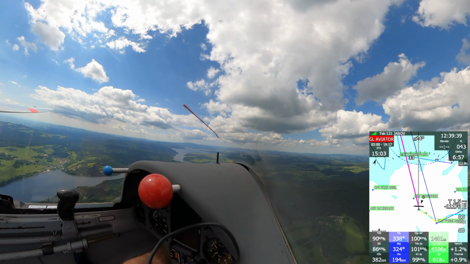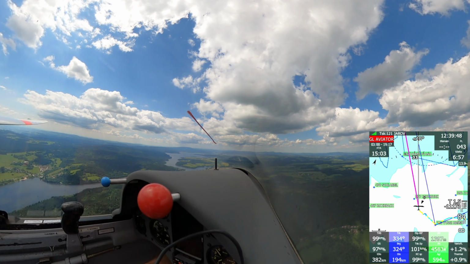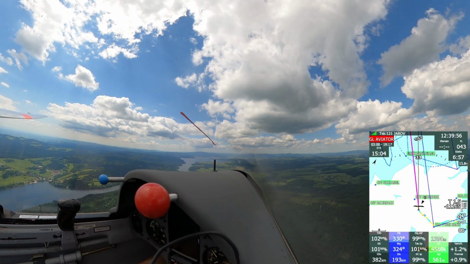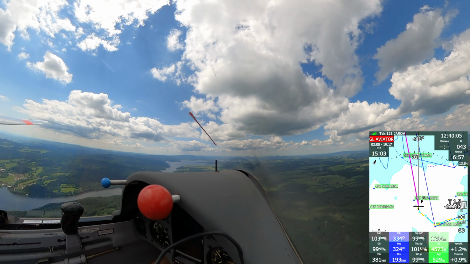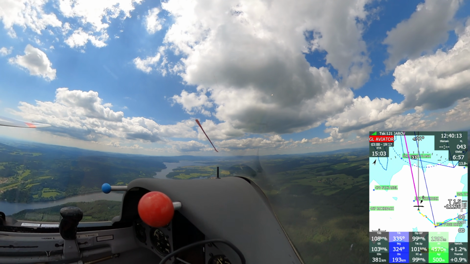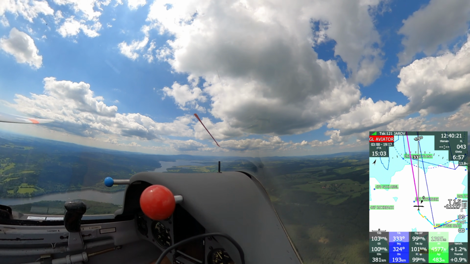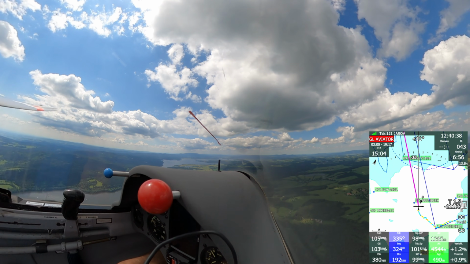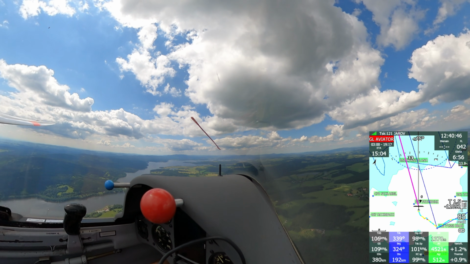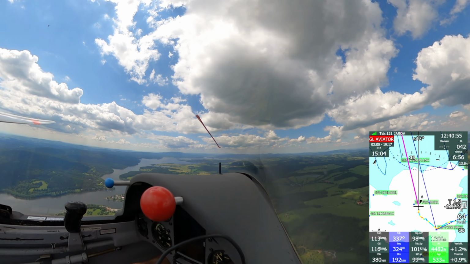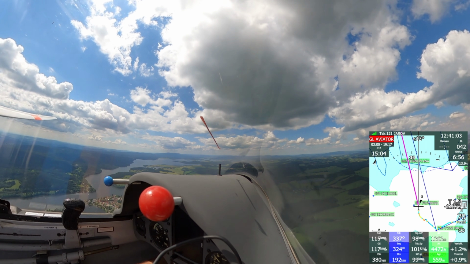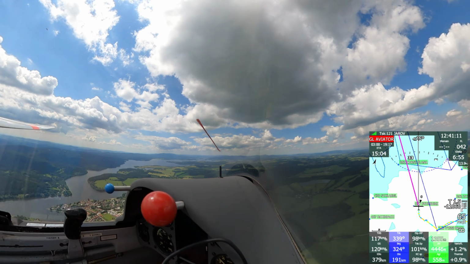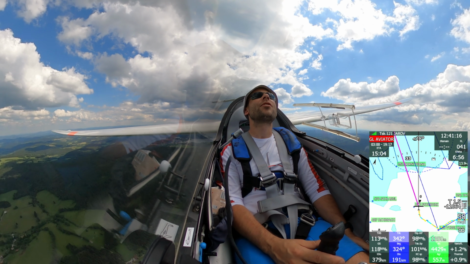Can see some aircraft climbing ahead higher. Oh, there are two gliders, I see them.